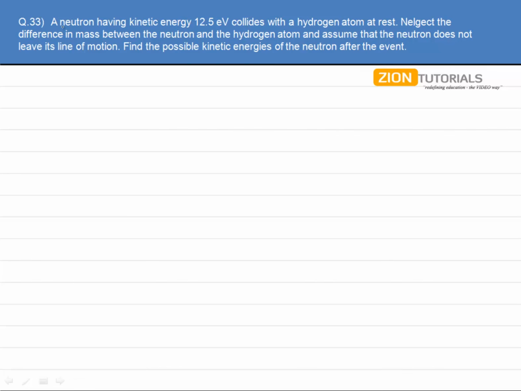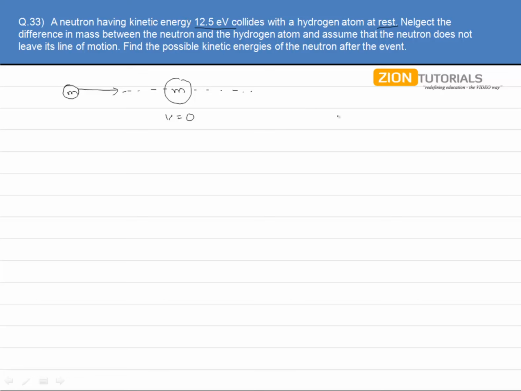As the question says, a neutron having kinetic energy 12.5 electron volts collides with a hydrogen atom at rest. Means there is a hydrogen atom which is having velocity 0 and a neutron comes and strikes it. Neglect the difference in mass between the neutron and the hydrogen atom, means both are having the masses m, and assume that the neutron does not leave its line of motion, a 1D motion. Find the possible kinetic energies of the neutrons after the event.